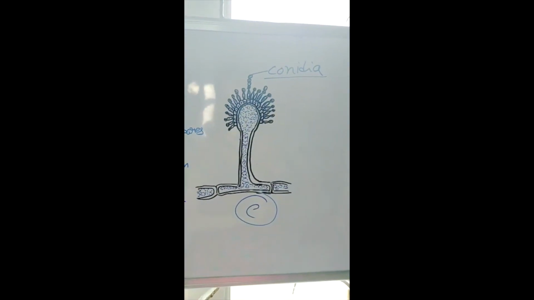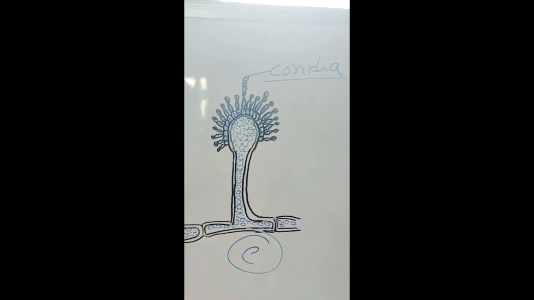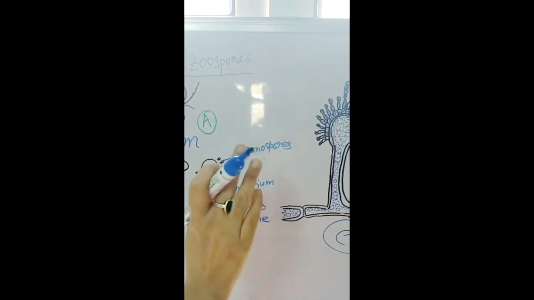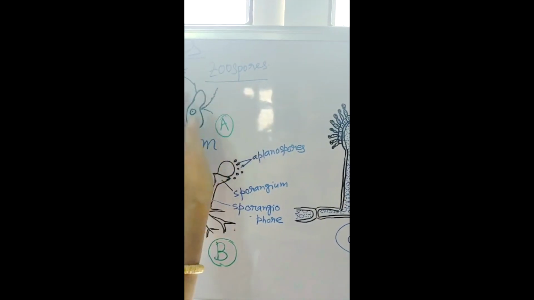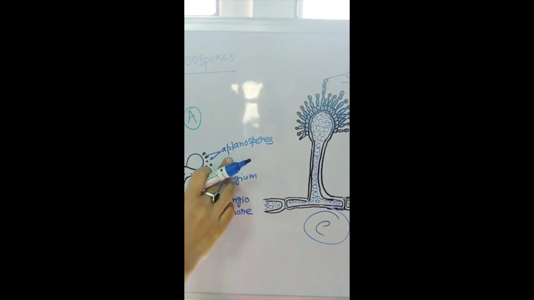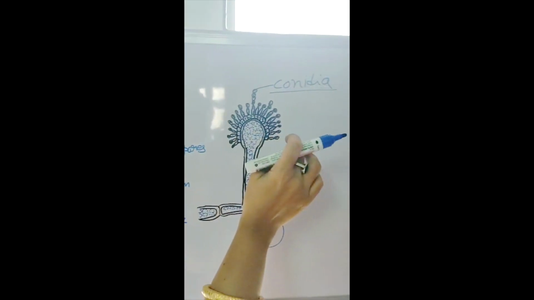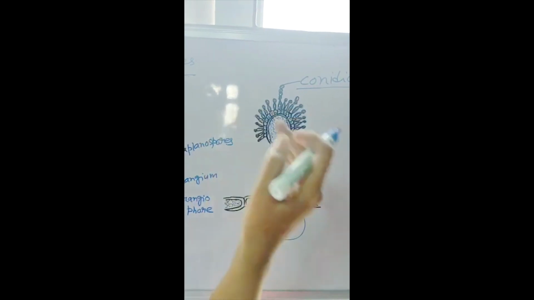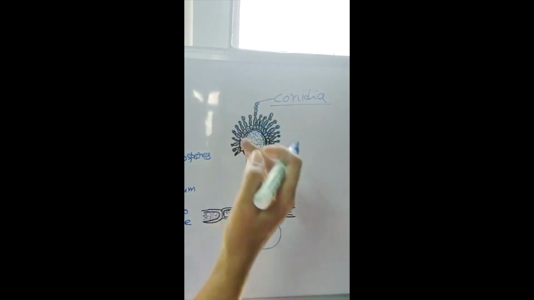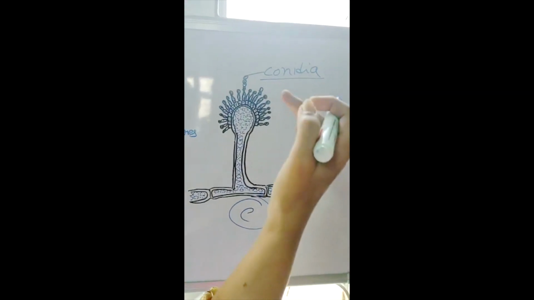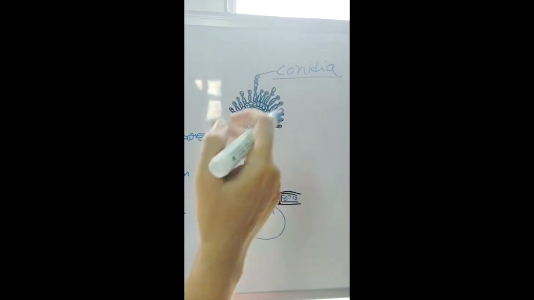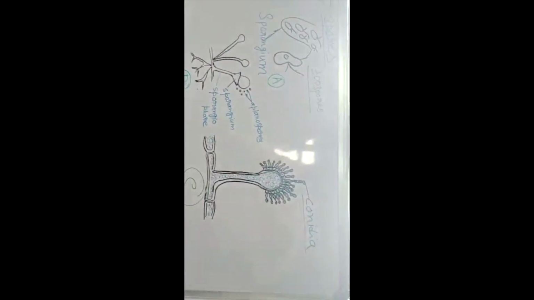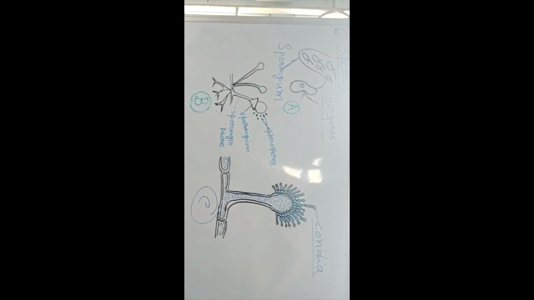Zoospores have flagella, aplanospores have no flagella, and zoospores possess no cell wall, but aplanospores have cell wall, and conidia are produced exogenously. Both spores, when favorable conditions arise, produce young plants. Okay, so six types of asexual reproduction we read today.